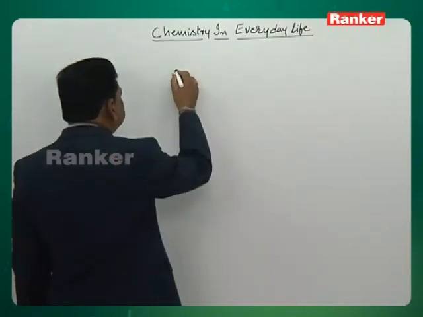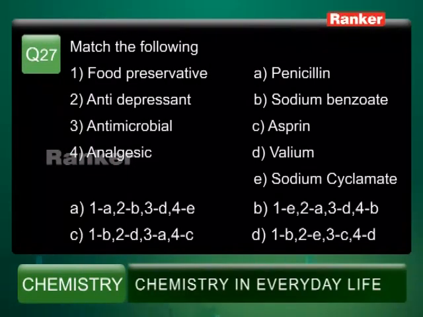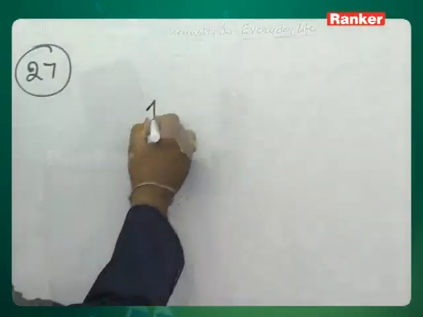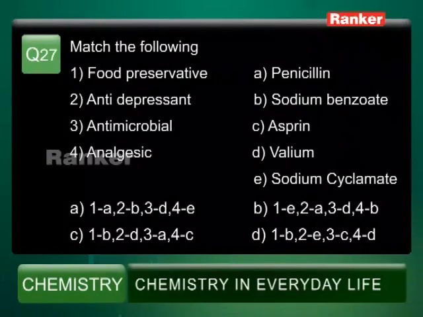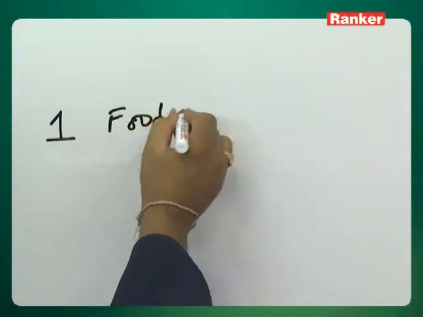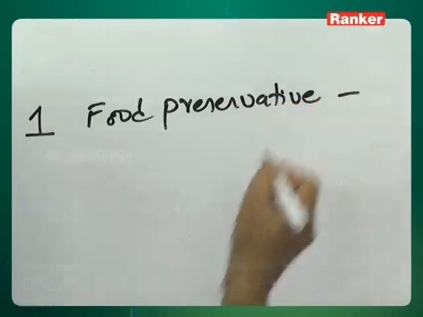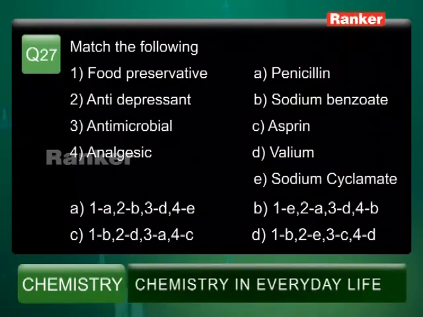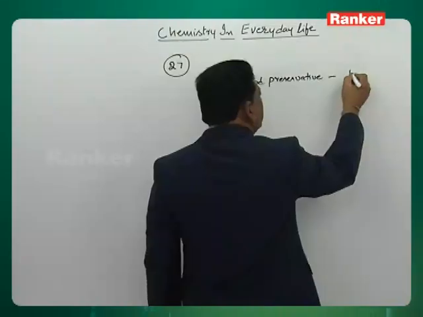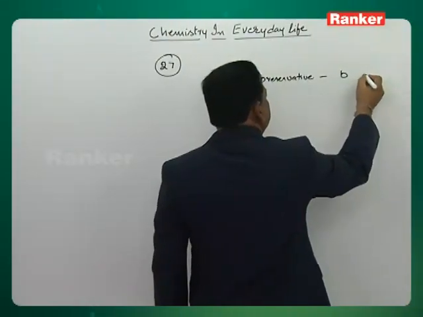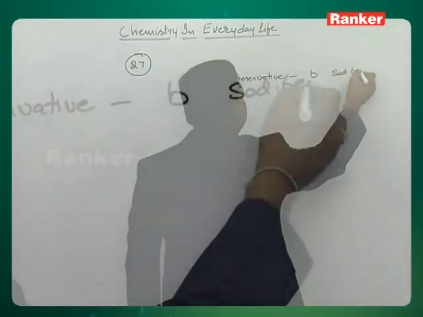Let us see question number 27. Match the following here. Here 1, 2, 3, 4 are given on one side, and on the other side A, B, C, D, E are given. So we have to select the correct answer from A, B, C, D, E for each one. The first one is food preservative. The answer is sodium benzoate, that is B. 1B is the right answer.